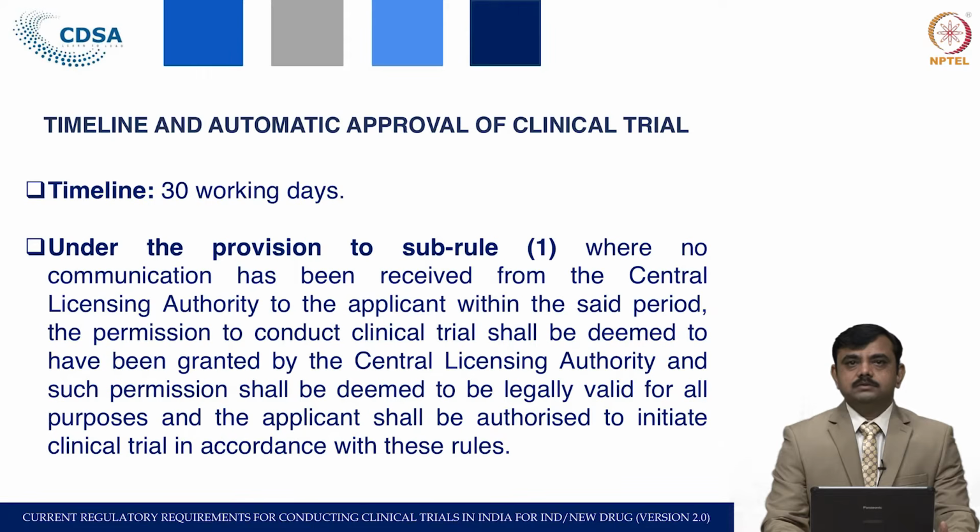Under the proviso to the sub-rule, where no communication has been received from the Central Licensing Authority by the applicant within the said period, the permission to conduct the clinical trial shall be deemed to have been granted by the Central Licensing Authority. Such permission shall be deemed legally valid for all purposes, and the applicant shall be authorized to initiate the clinical trial in accordance with these rules.